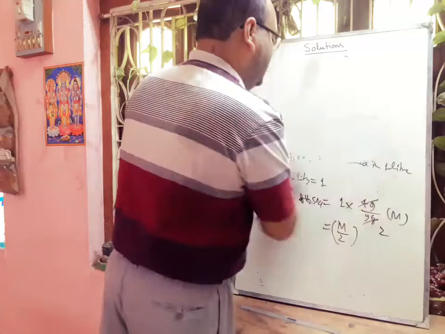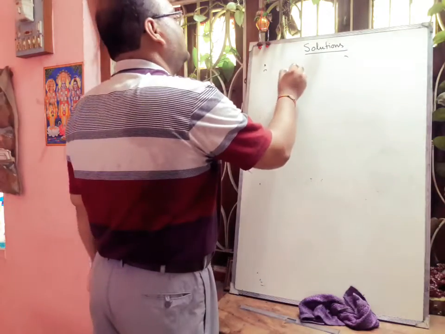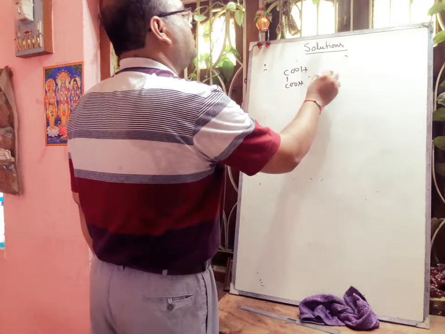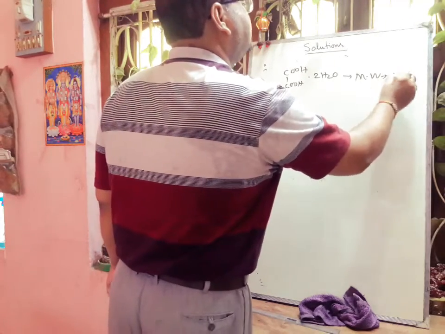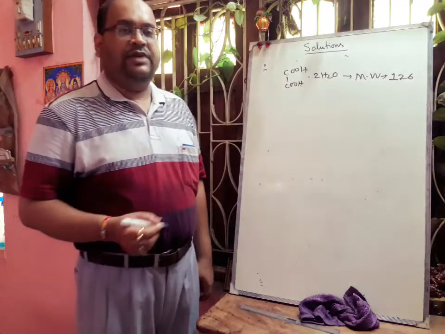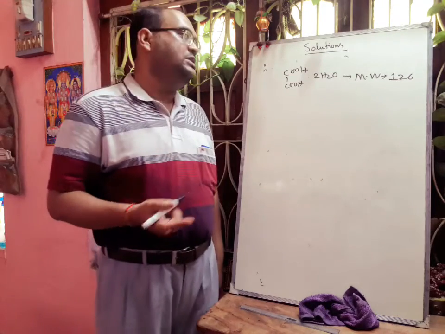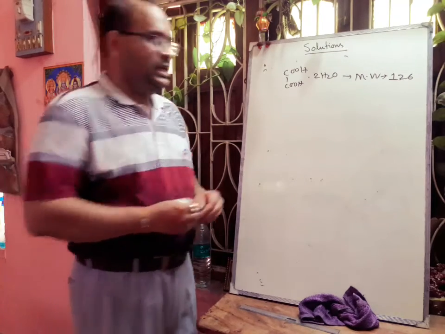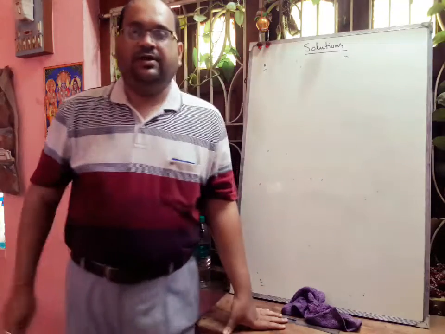In case of oxalic acid, the formula is C2H2O4 dot 2H2O. Its molecular weight will be 126. Now, if we dissolve 126 gram oxalic acid in 1 liter solution, then it is called 1 molar solution. Hope you can understand. Next, we will discuss the formality.